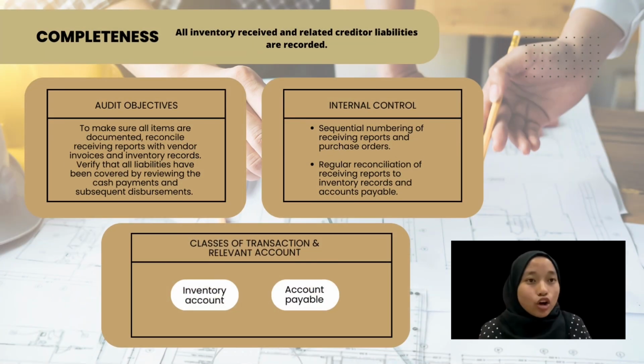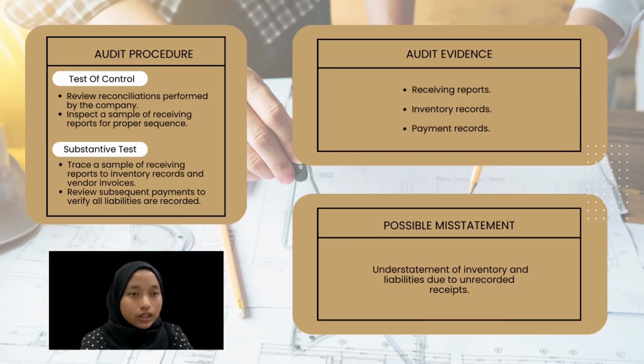The next assertion is completeness. All inventory received and related creditor liabilities are recorded. The audit objective is to make sure all items are documented, and to reconcile receiving reports with vendor invoices and inventory records. Transactions include inventory and payable accounts. The internal control is sequential numbering of receiving reports and purchase orders, and regular reconciliation of receiving reports to inventory records and accounts payable. The audit procedure on test of control is to review reconciliations performed by the company and inspect